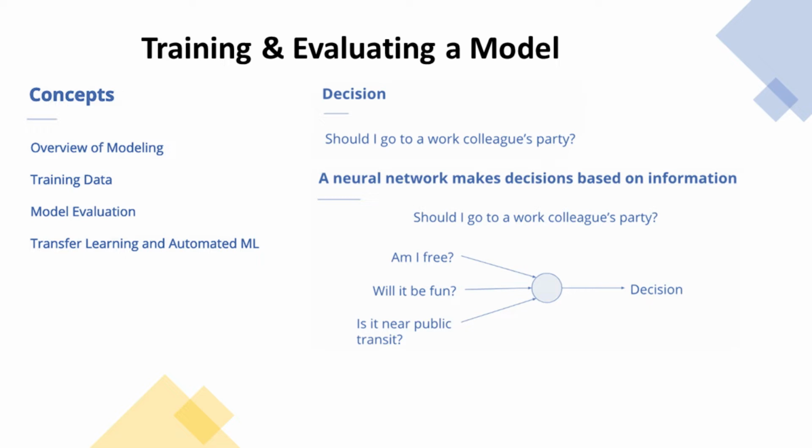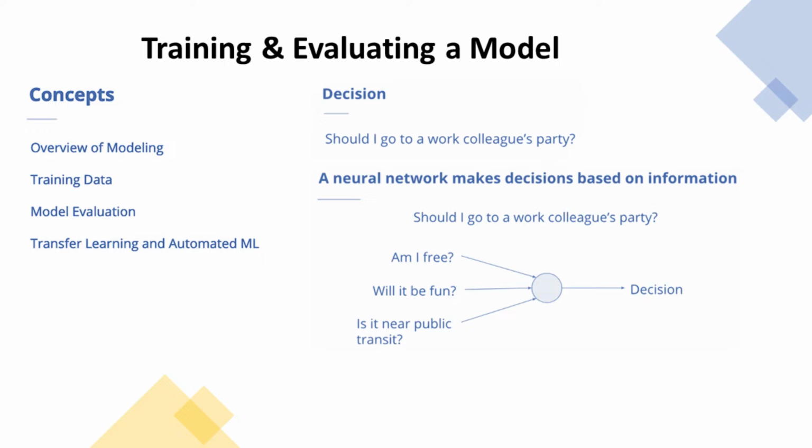Modeling in machine learning consists of constructing the core components that will serve as the framework for a machine learning model. So now let's take a look at the term neural networks and what that actually means. Let's take an example. Say you need to make a decision: should I go to a work colleague's party? Neural networks could be deployed to help you make that decision. A neural network makes decisions based on weighing evidence. The inputs are yes-no questions. The output is also a yes-no answer.